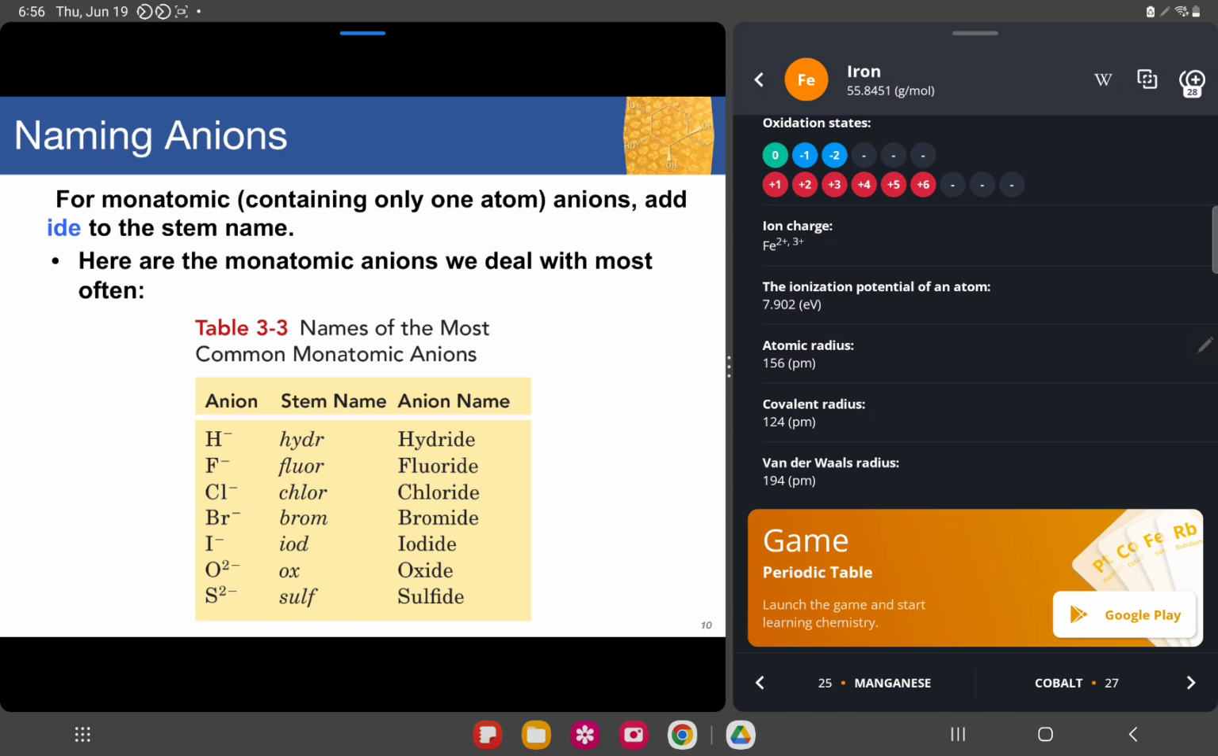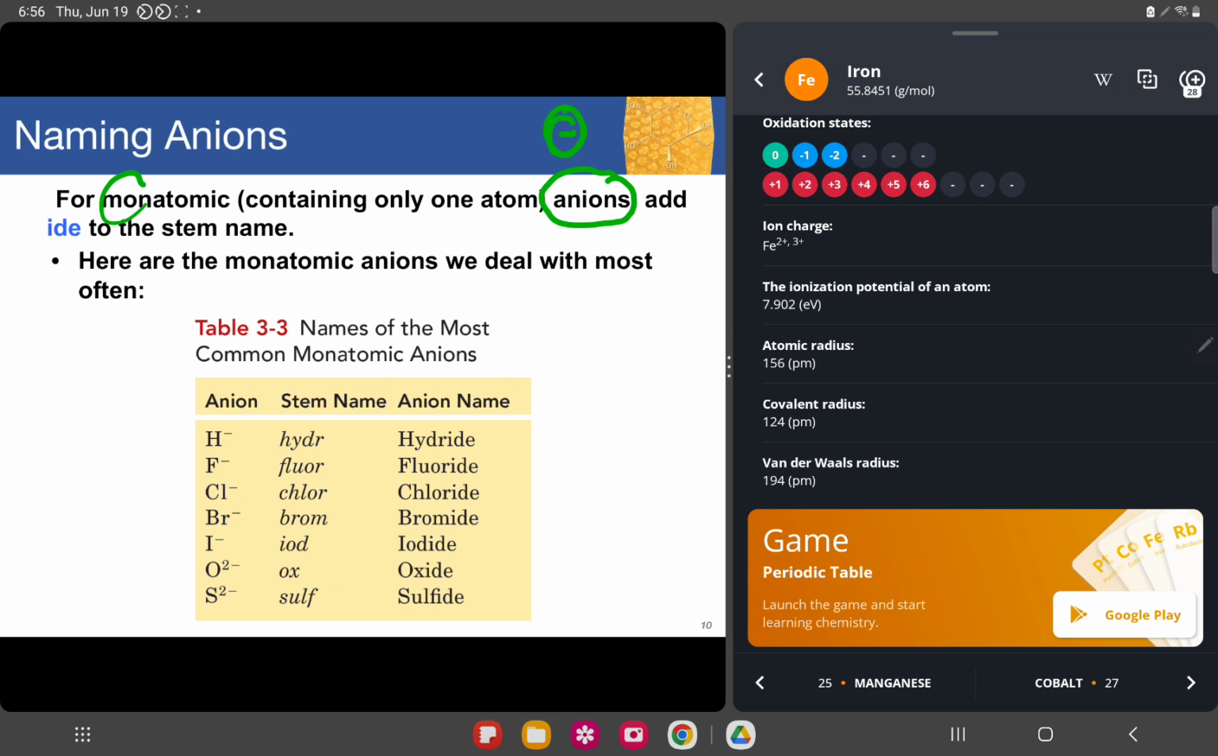Okay, for monoatomic, from its name, mono means one. Monoatomic contains only one atom. Remember, we are now on anions. Earlier we discussed cations. Now, anions are negatively charged particles. They are the ones receiving an electron. So how do we name them? Here is chlorine, chloride.